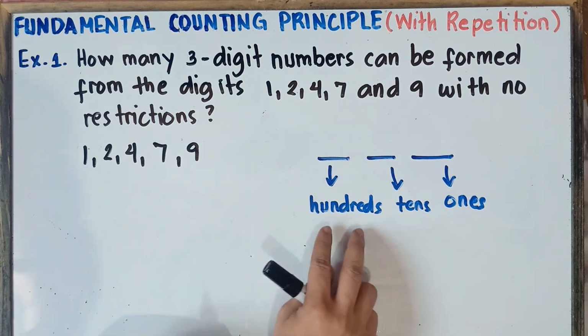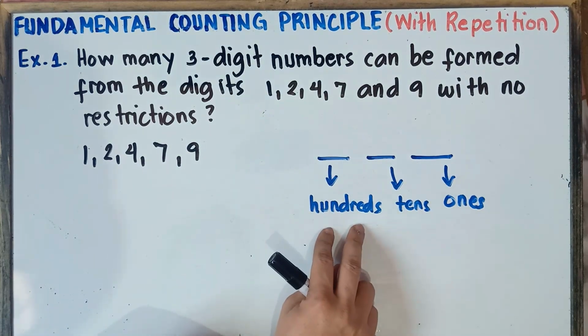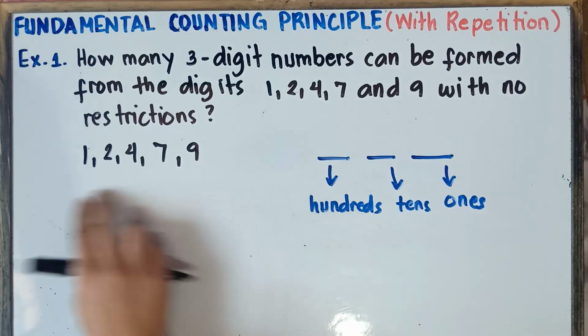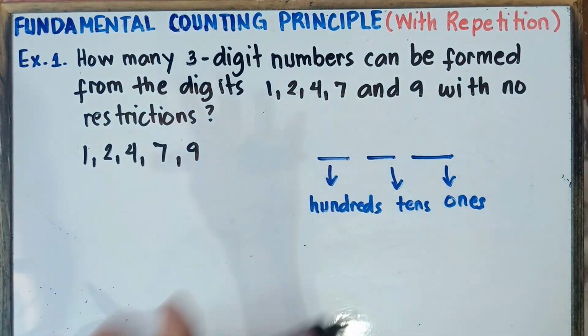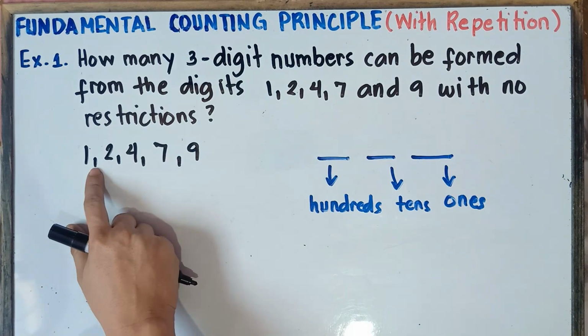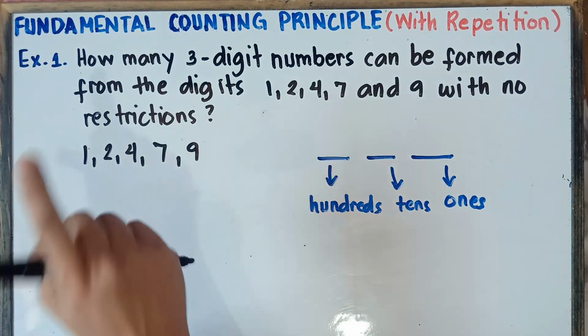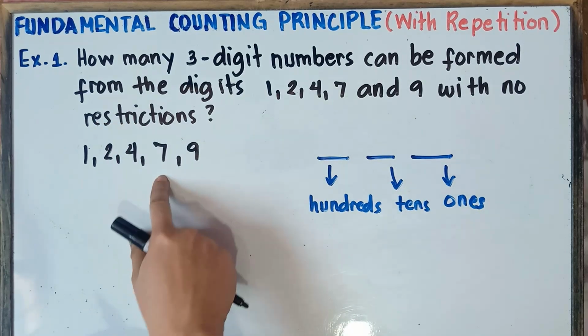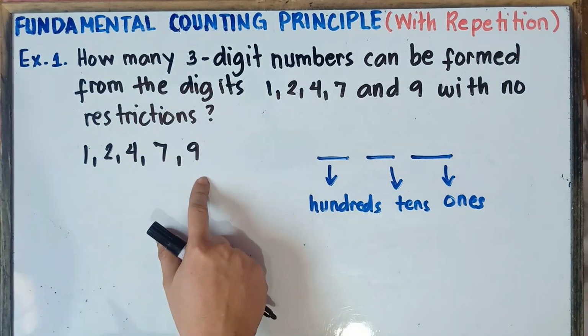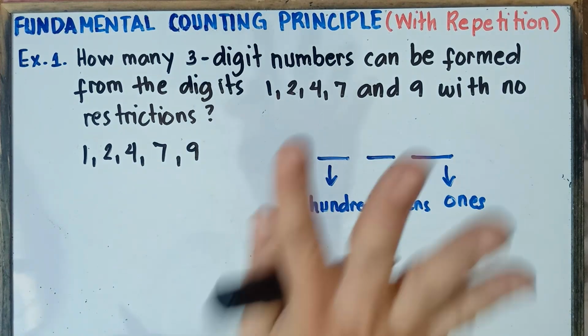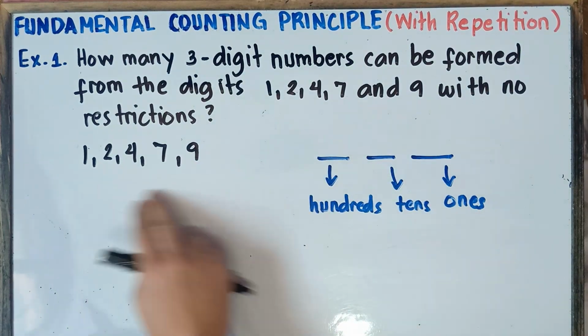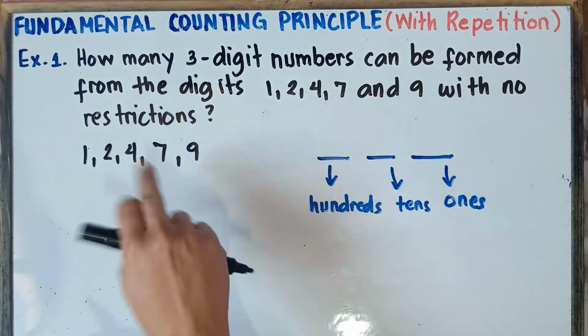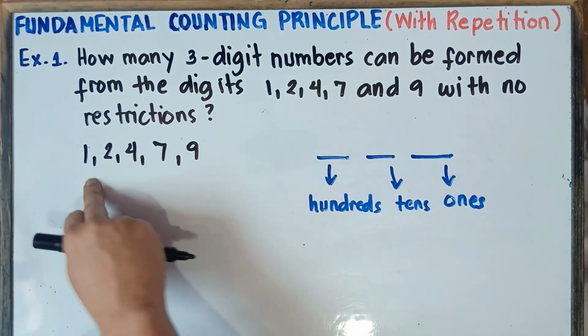For the first number, hundreds, how many choices do you have? Since we have 5 numbers, you have 5 choices: you can select 1, 2, 4, 7, or 9.